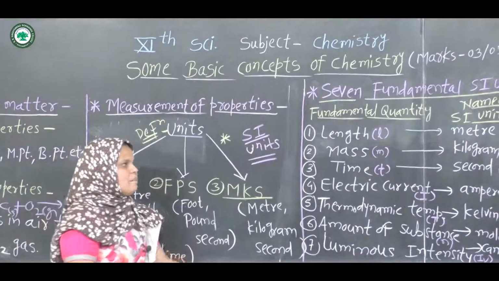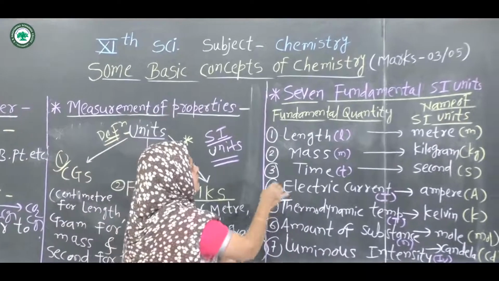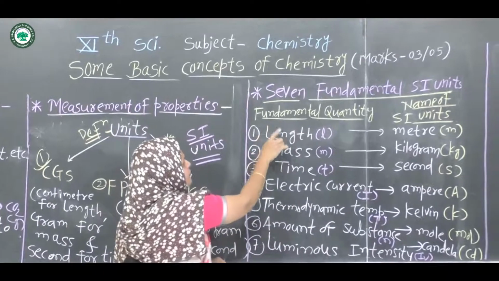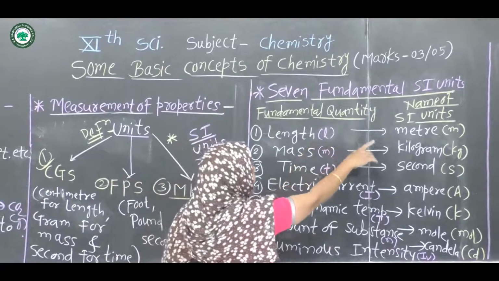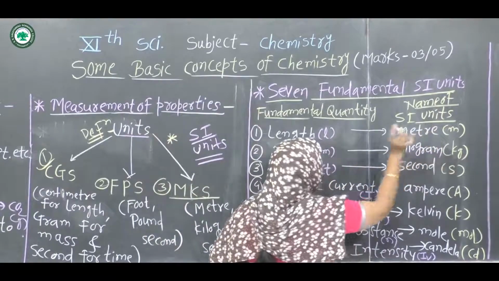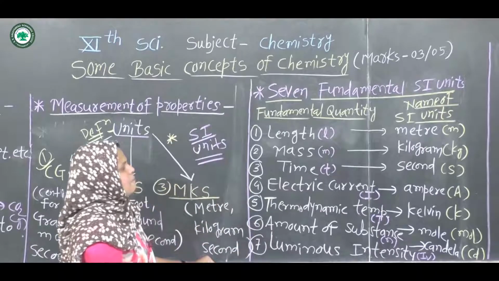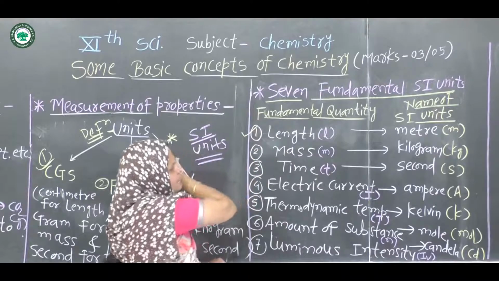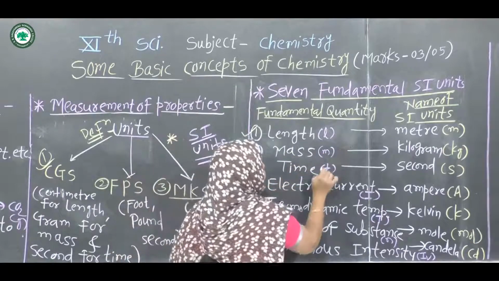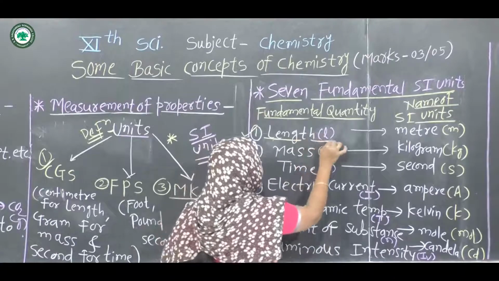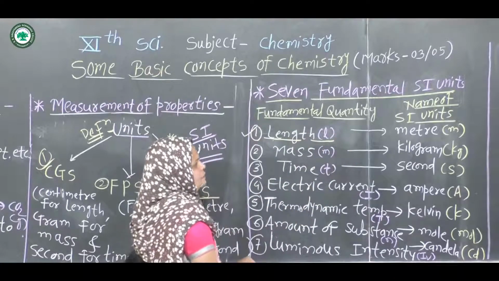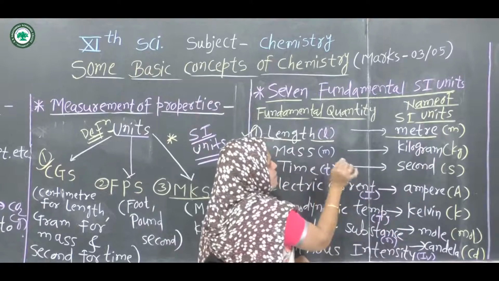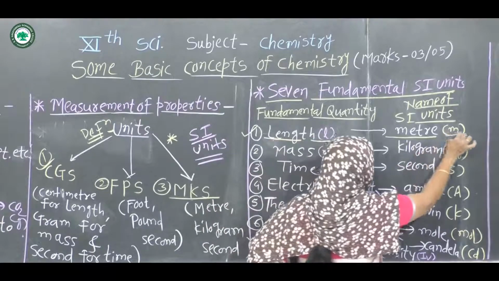In these 7 fundamental units, we see one by one the fundamental quantity, its symbol, the name of the SI unit and its symbol. The first fundamental quantity is length. Length is measured in meter. The symbol for the quantity is small l, and its SI unit is meter, with the symbol small m.